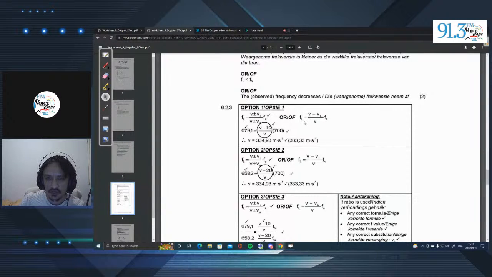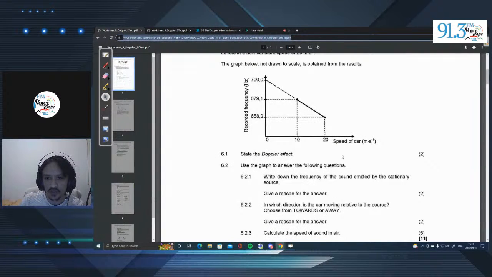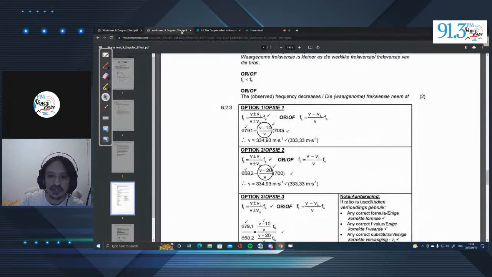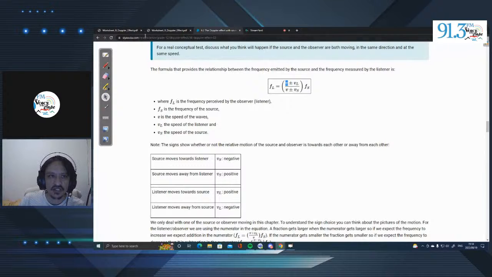Now, if we look, they select to use the formula for the listener. And why do they do that? Well, if we look at the graph, it makes sense that we select for the listener because the relative information that's given to us is that of the speed of the car. We know that the source is stationary. So it makes no sense to use the source in the equation. Okay, so now we have the speed of the car, we have the recorded frequency, and we can go ahead and input the data.